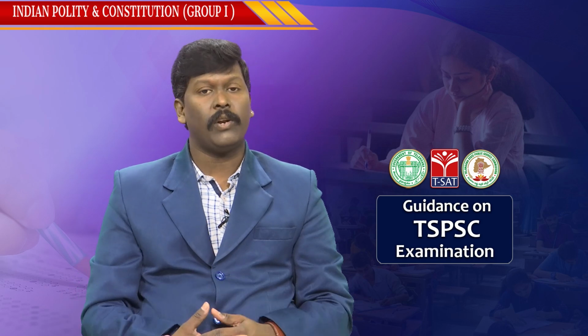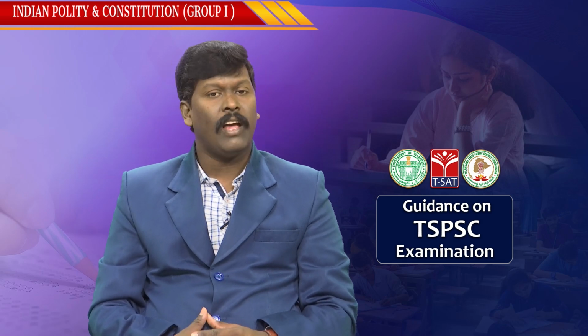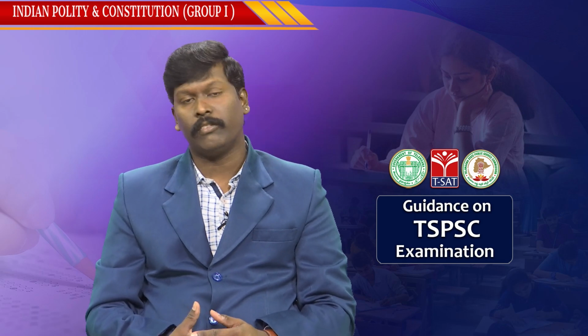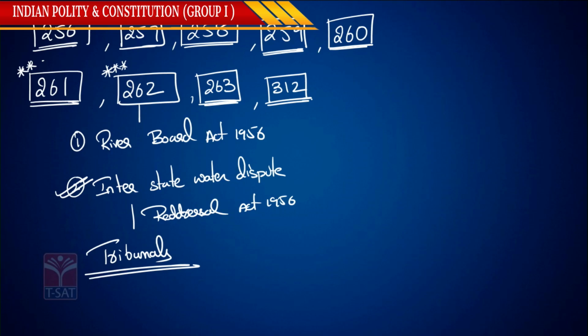Who has the authority to create a new all India service? It is Parliament. But for the Parliament to create a new all India service, a resolution must be passed in Rajya Sabha first. Only when a resolution is passed in Rajya Sabha, the Parliament has the authority to create a new all India service.